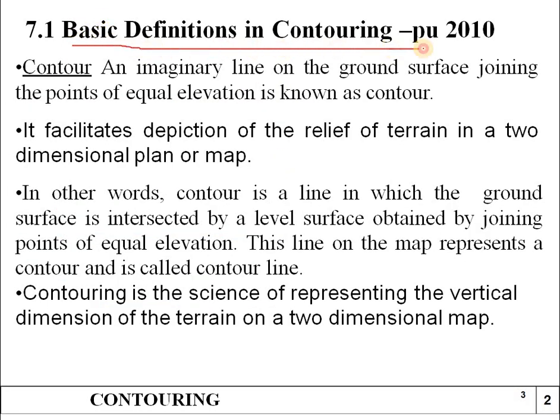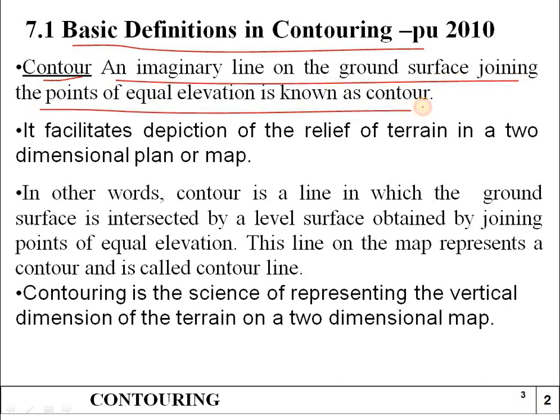Basic definitions in contouring are, that is, contour: an imaginary line on the ground surface joining the points of equal elevation is known as contour. In the definition we can see an imaginary line on the ground surface which is joining the points of equal elevation is known as contour. It facilitates depiction of the relief of terrain in a two-dimensional plan or map. So this contour is very important.